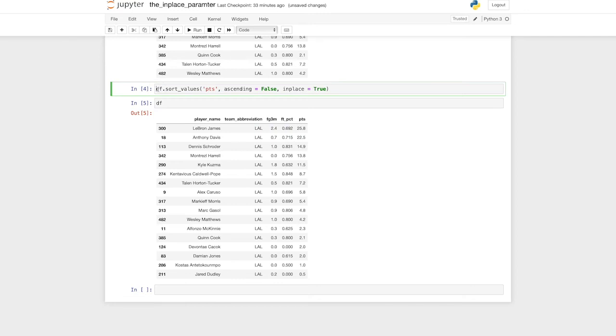So basically we asked ourselves, do you want to make a change to that data frame object you're working on and overwrite what was there before? And we answered yes. Hence why we set the in-place parameter equal to true. Again, we told the original data frame it was okay to update itself using the points in descending order sort values change. We didn't need to assign it to any variable. We modified the data frame in place.